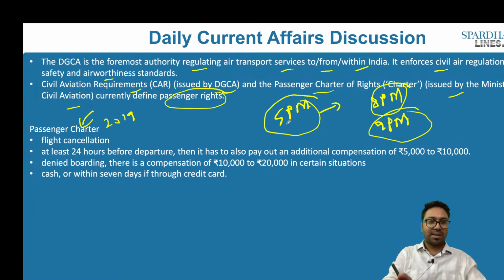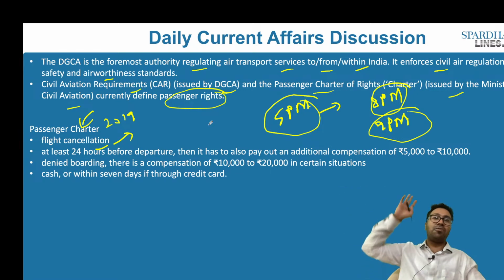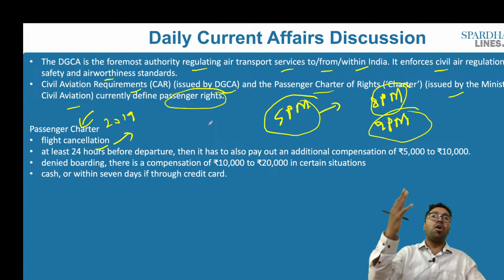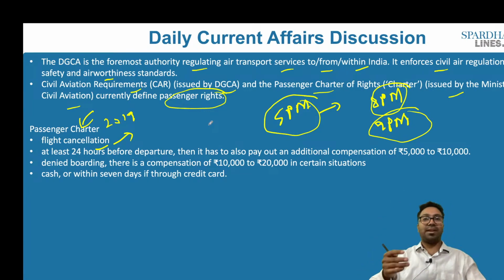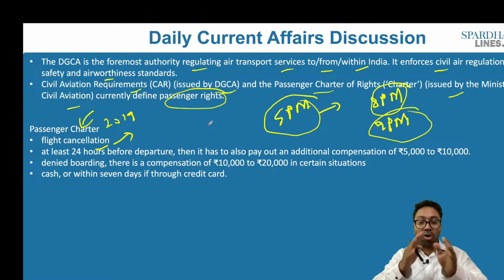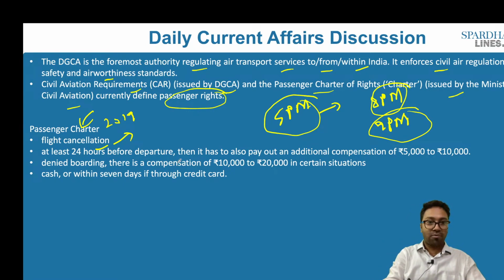So let's say for example, if there is flight cancellation, let's say if I have to go and meet a particular person at a particular period of time, I have booked it, but then all of a sudden they cancel the flight. So I have to be paid some compensation. If it is not at least 24 hours before departure, then it also has to pay out an additional compensation of 5,000 to 10,000. If I am denied boarding into that flight, there is a compensation of 10,000 to 20,000 in certain situations.